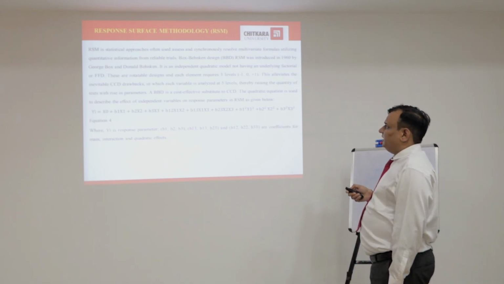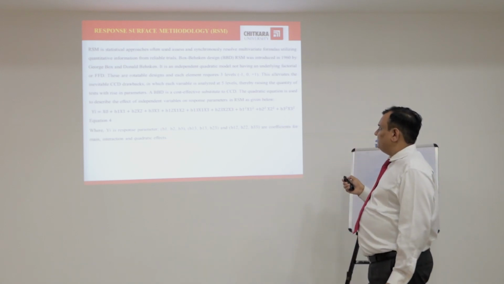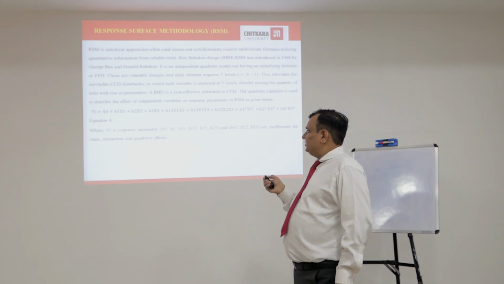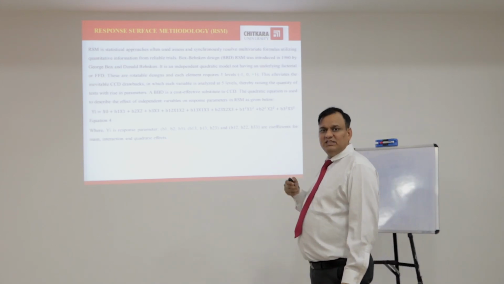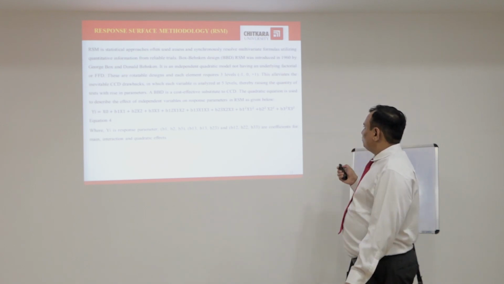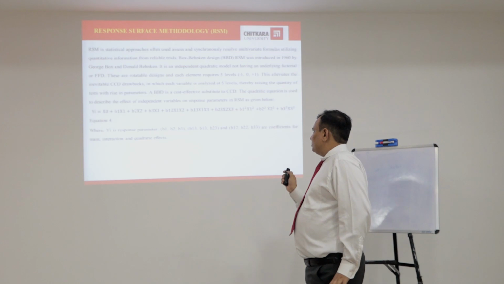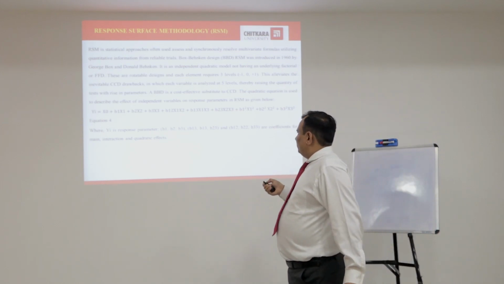This alleviates the inevitable CCD drawbacks, in which each variable is analyzed at 5 levels, thereby raising the quantity of tests with a rise in the parameters. A BBD is a cost-effective substitute to CCD. This quadratic equation is used to describe the effect of independent variables on the response parameter in RSM. See, this is the quadratic equation.